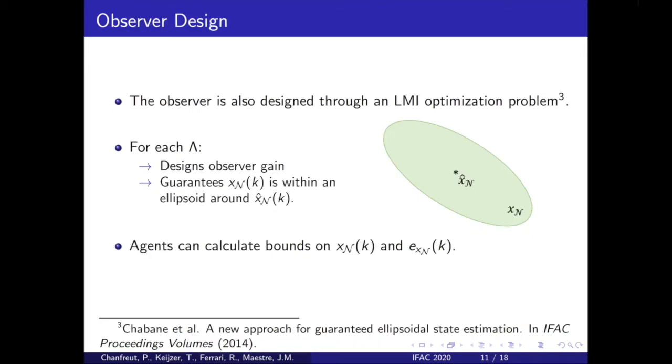To design this observer, we use another LMI-based approach from literature. This approach designs the observer gain such that the state estimation error is bounded by an ellipsoid of a known size. With this, each agent can calculate bounds on the state and state estimation error, and thus a bound on the performance cost can be calculated as well.